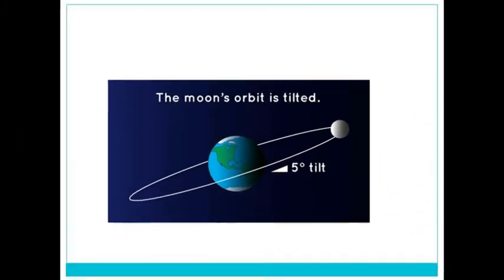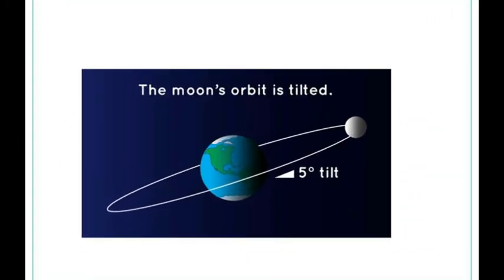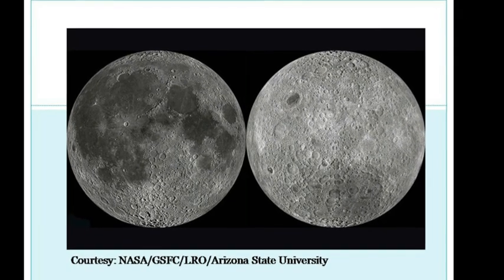Now, even with tidal locking as the moon revolves around the Earth, you might think we could see only half of the total surface of the moon. But it is not so. We are seeing 4/7 of the total surface of the moon, because the moon's orbit is tilted 5 degrees with reference to Earth's orbit. Therefore, only 3/7 of the total surface of the moon is hidden, which is the dark side of the moon.